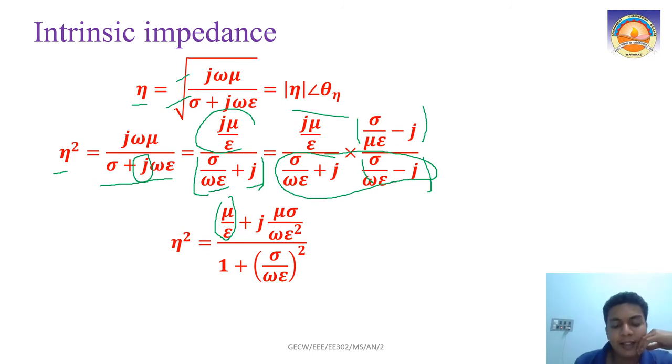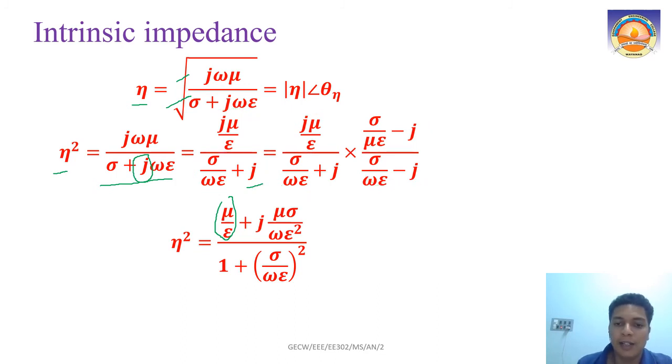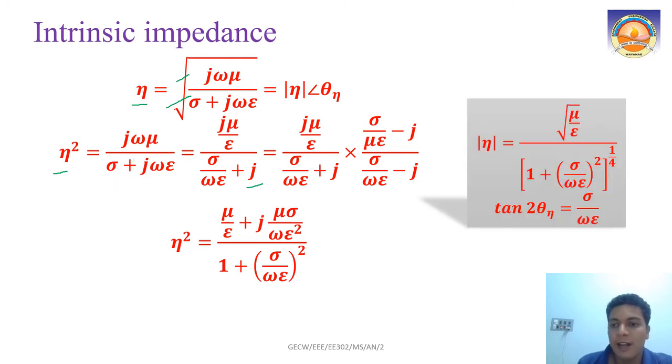From this, the magnitude of eta square you can easily calculate. For the magnitude you don't have to go till this; just from the first equation itself, if you see, what is the magnitude of a complex quantity? Root of a square plus b square, right?